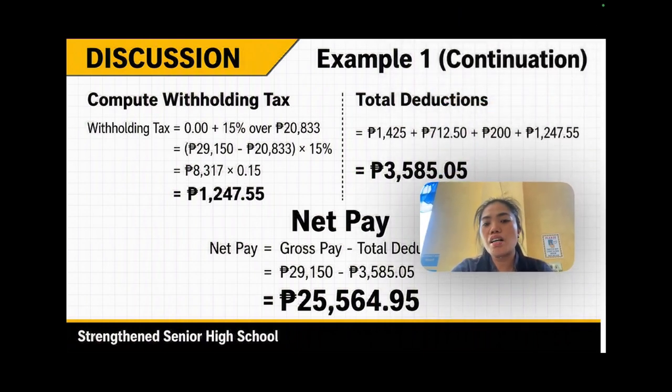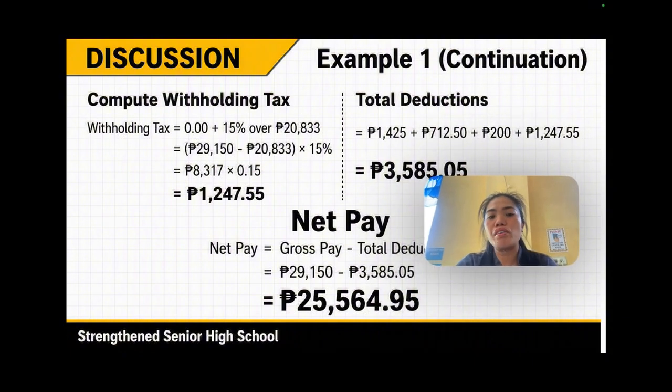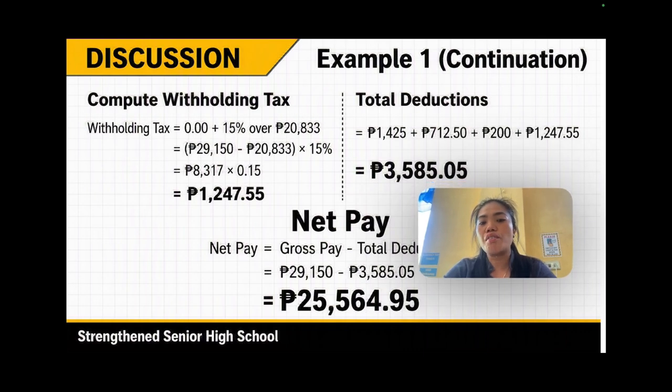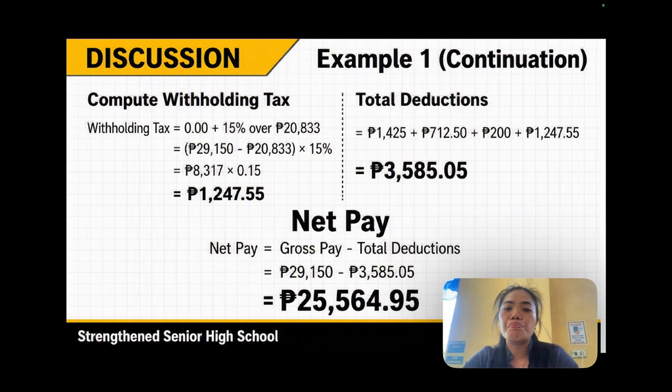Now the total deductions, if we add all from SSS, PhilHealth, Pag-ibig, and the withholding tax, that is 1,425 plus 712 pesos and 50 centavos plus 200 pesos plus 1,247 pesos and 55 centavos, a total of 3,585 pesos and 5 cents.